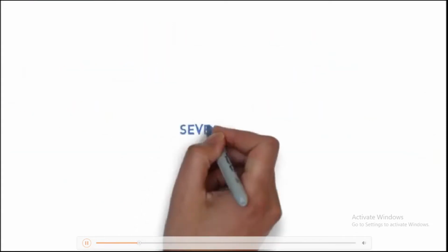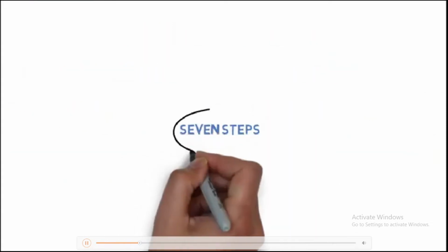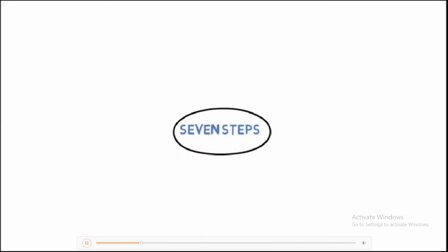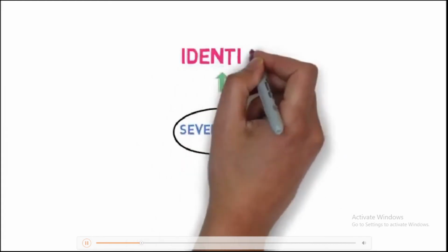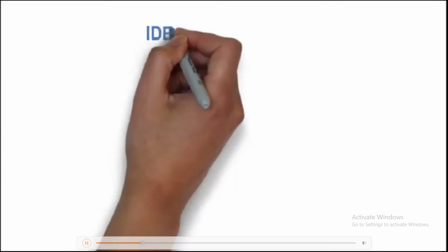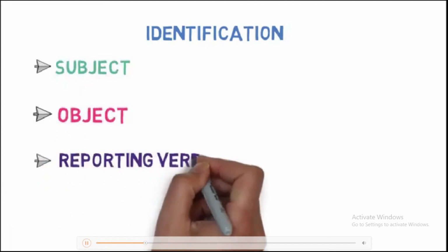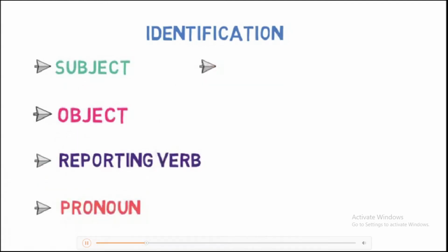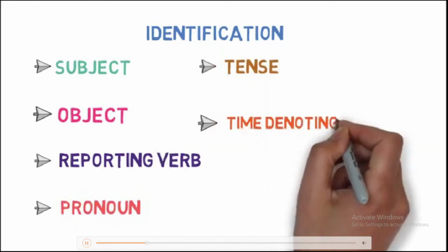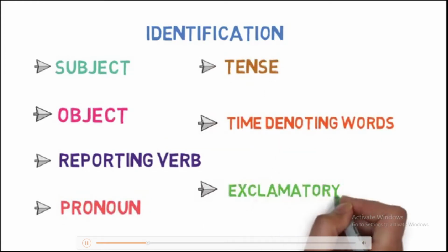Now let's understand the steps to convert a speech from direct to indirect in case of an exclamatory sentence. Step number 1 is to identify. In the identification process, we need to identify the subject, object, reporting verb, pronoun, tense, time denoting words and exclamatory words.